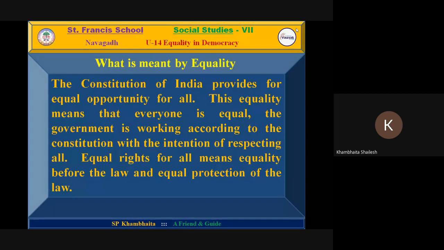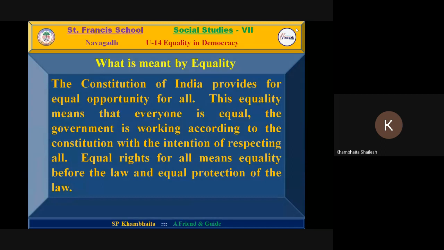Thus, everyone has equal rights, and according to the Constitution, every citizen of India is the same in front of the Constitution. The government also works according to the Constitution, because the Constitution is a set of rules which provides how to administrate the country or government.